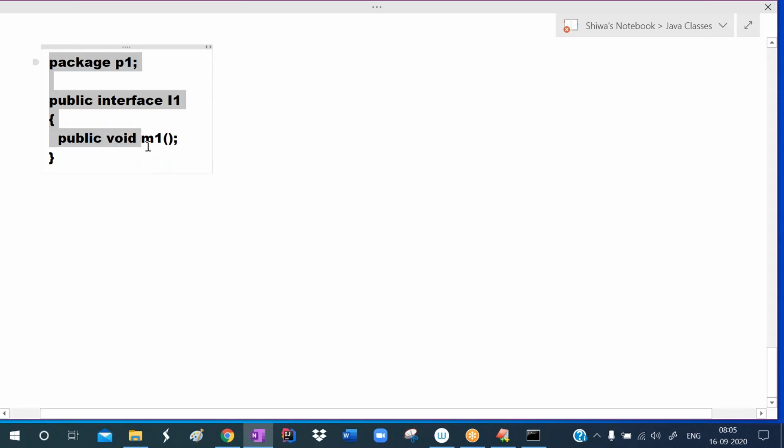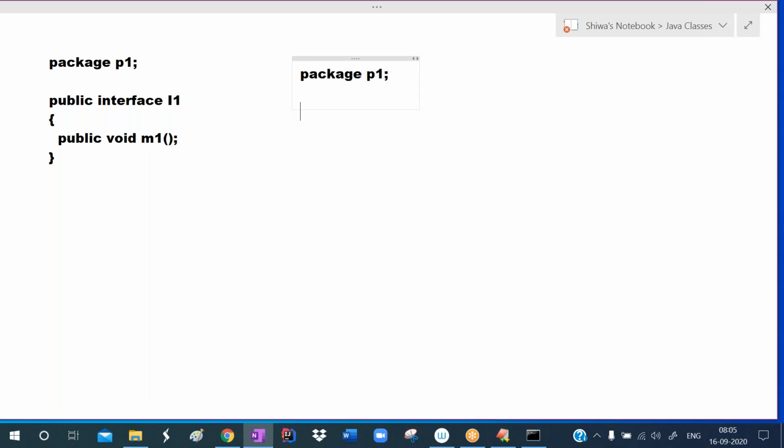Define this in one file. For this interface, I want to define the implementation class. That implementation class should be defined in the same package. In the same package, I'm defining the implementation class. So class, I'm giving class name as C1 implements I1.